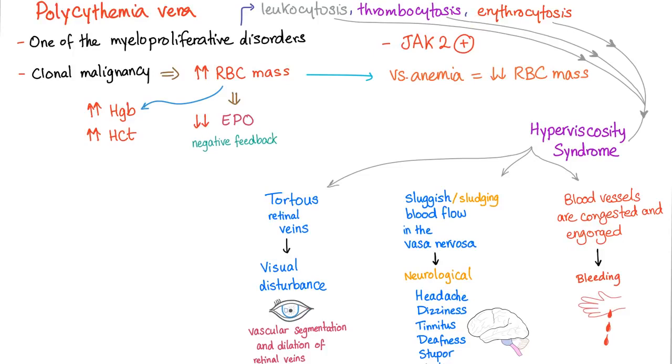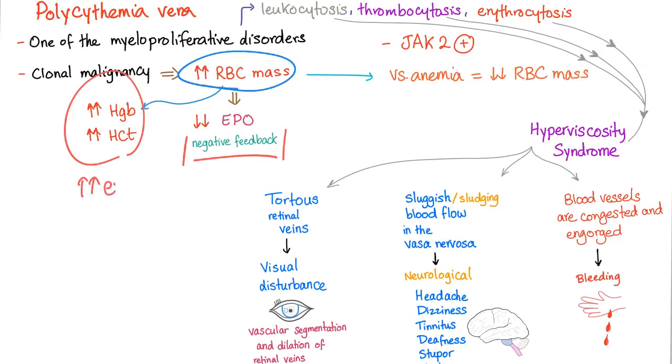Thrombocytes are going to be high. Erythrocytes are going to be high in number. We have JAK2 kinase mutation, this ugly manipulative thing. It's a clonal malignancy leading to increased red blood cell mass. One of the three cell lines is dominant, and in this case, it's the red blood cell, which will lead to decreased EPO. It's called a negative feedback, and it will lead to increased hemoglobin and hematocrit and erythrocyte count, which is the RBC count, more than 5 million, for example.